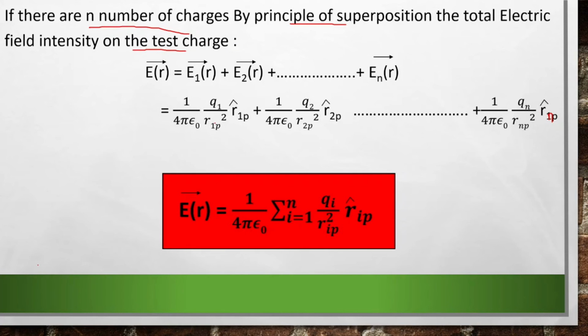So we can write this equation in the form of summation. Electric field E of R is equal to 1 by 4 pi epsilon 0, summation i equal to 1 to n, Qi by RiP square, RiP cap. So this is the equation to find electric field at a point due to n number of charges. And this equation we get through applying the principle of superposition.